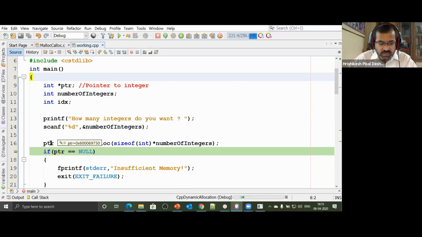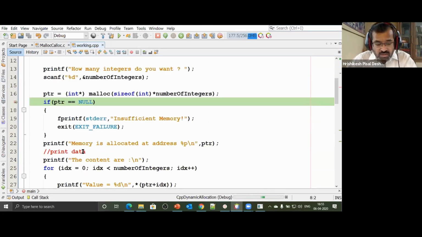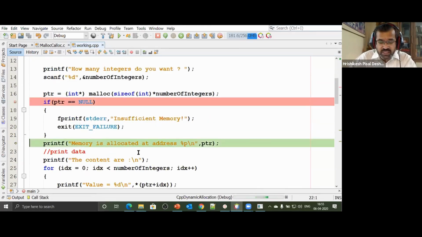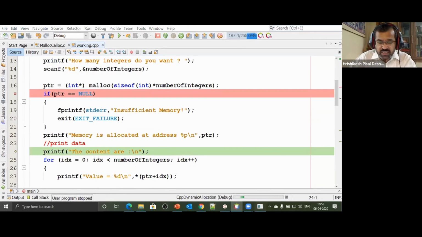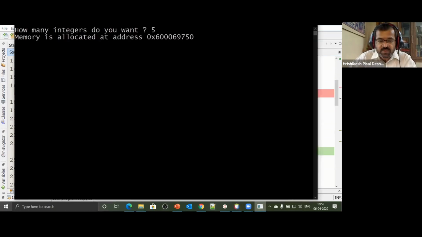So we're checking what is in PTR. There is some address which is stored. Can you see that 0x600699750? I'm checking whether PTR is null. No, it's not null. Now since it is not null, we go here and we print that address, just for our understanding. So this is the address where the memory has been allocated now.